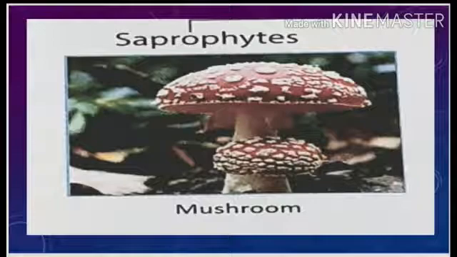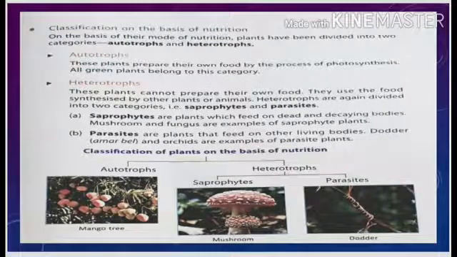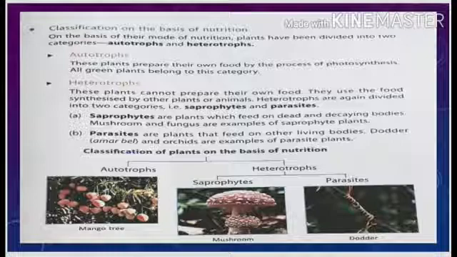So, dear student, this is all about the classification of plants on the basis of nutrition, means from where they take their food. And this is a good example of autotrophs. Mango tree is an autotroph because it can prepare its own food by the process of photosynthesis. In this way, broadly, you can group all the vast variety of plants present on the earth in various categories on different bases. This is all about the classification of plants, dear students.